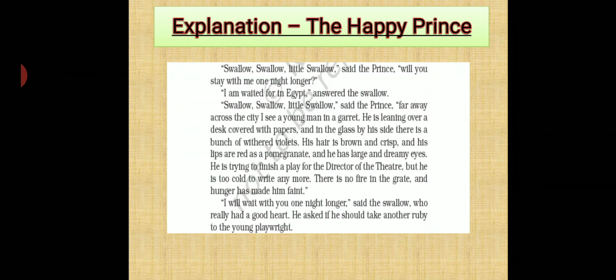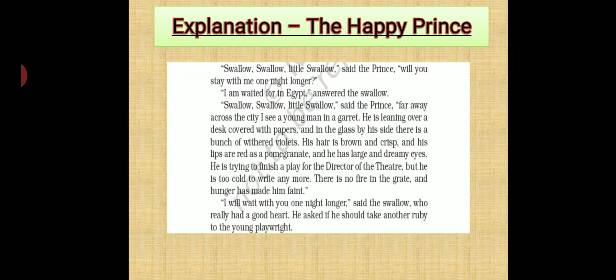"Swallow, swallow, little swallow," said the prince, "will you stay with me one night longer?" "I am waited for in Egypt," answered the swallow. Now again the Happy Prince requested the swallow to stay with him for one more night. And the swallow replied that he needed to go to Egypt because his friends were waiting for him.